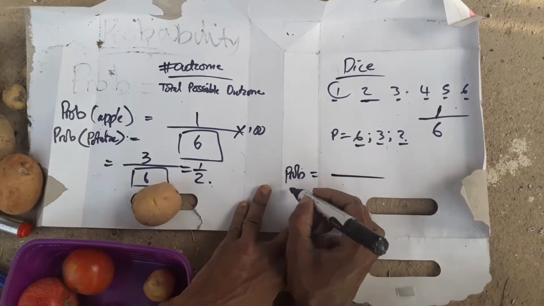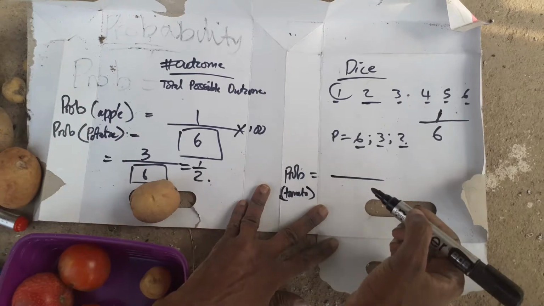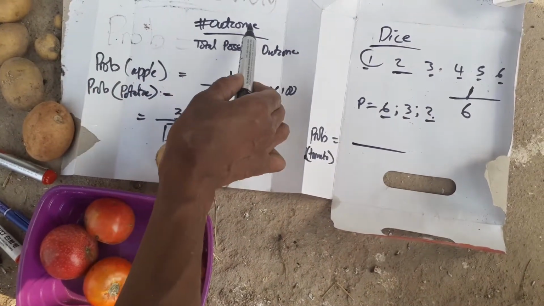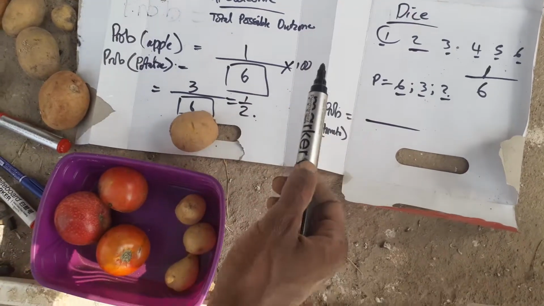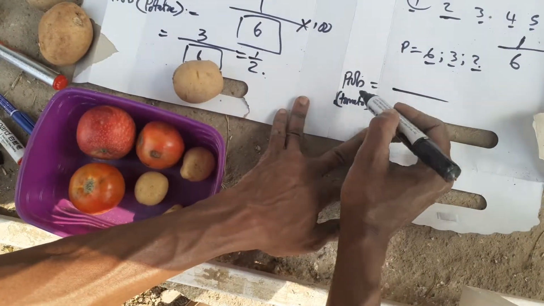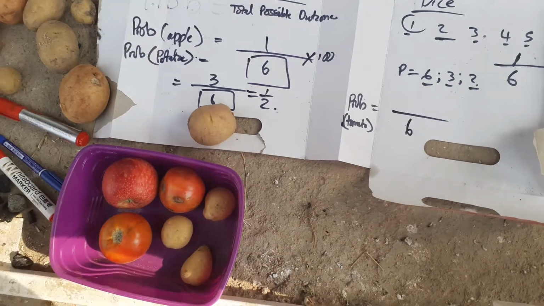Right, probability of a tomato. Again, the equation: probability is the outcome over the total possible. In our case, 6 is the total possible outcome. So the probability of picking a tomato: the total possible outcome is 6.